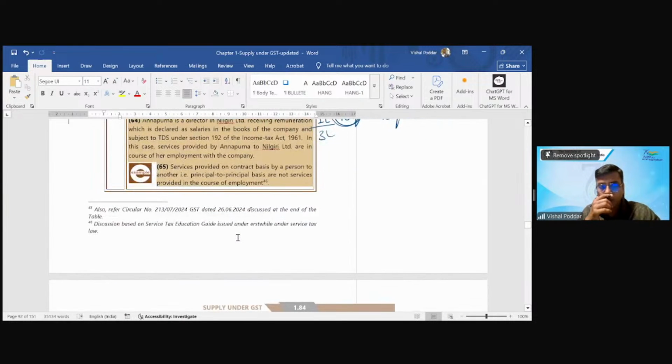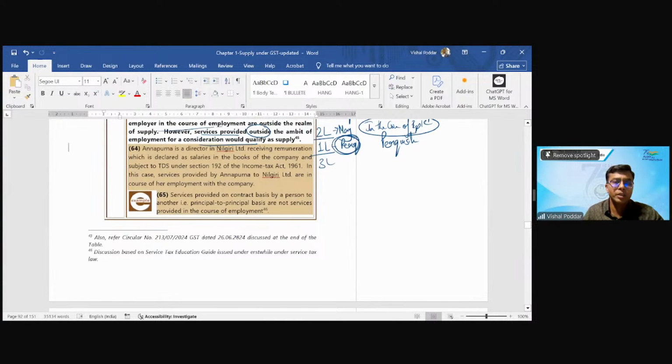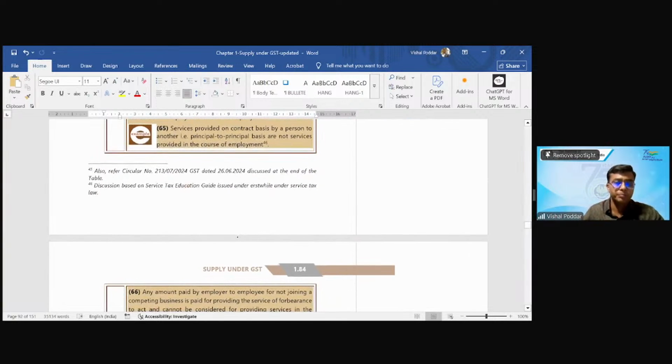Now, there are some pointers that we need to keep in mind. First, I have already mentioned the 192 TDS point. So what will be outside GST? The simple way of looking at it is, wherever TDS is deducted by the company under 192, you can very comfortably say that it is salary, it is outside GST. Now, point 65 is important.